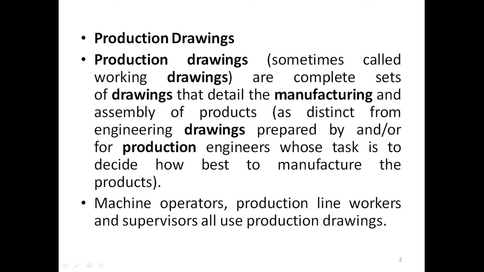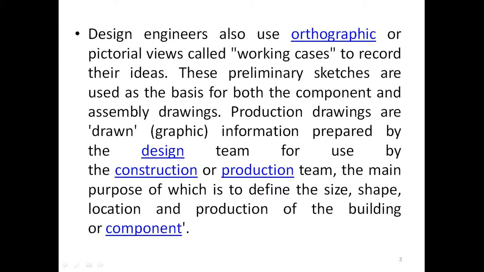Machine operators, production line workers and supervisors use production drawings. In production, the machine operators, production line workers and supervisors all use the production drawing to manufacture this component. The production drawing is prepared by the design engineer.